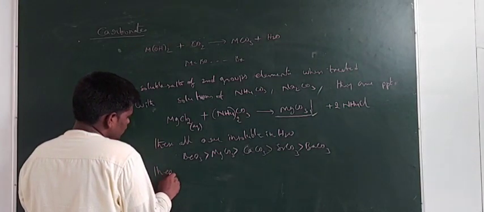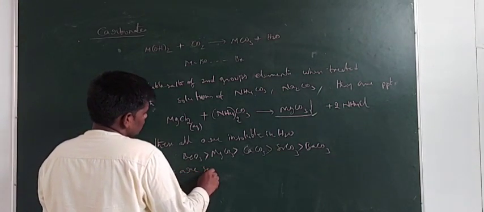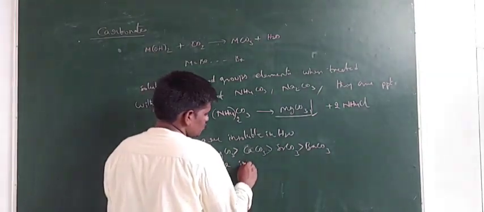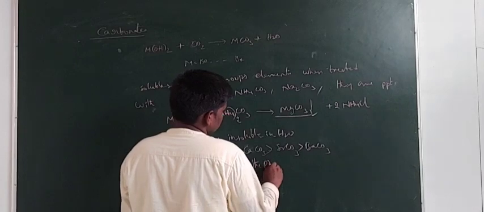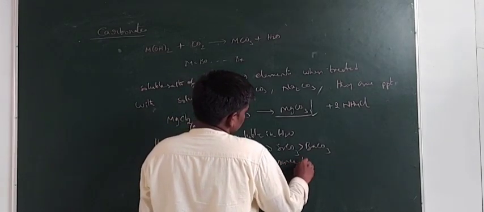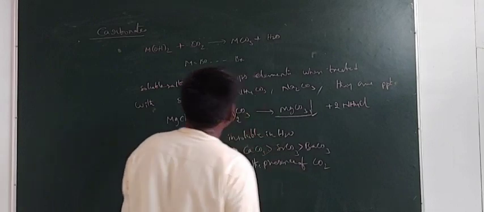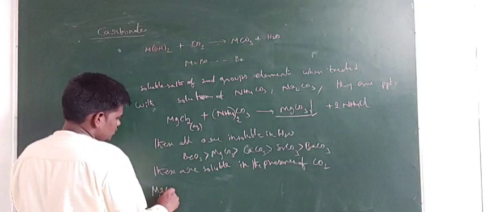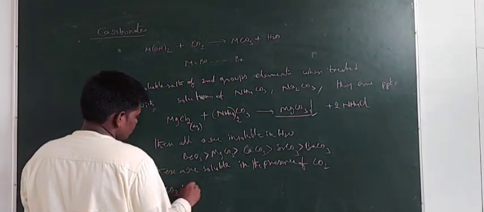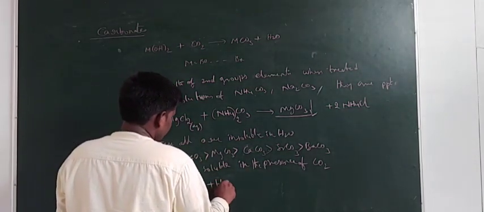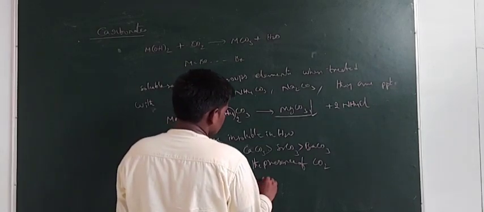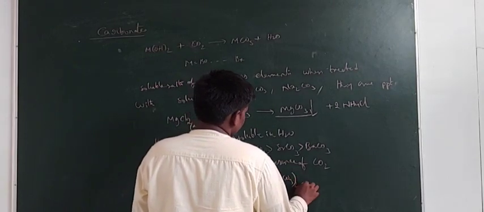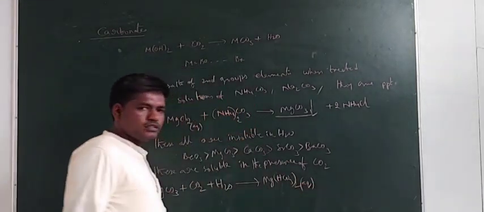These are soluble in the presence of carbon dioxide. For example, when MgCO3 is treated with carbon dioxide and water, it forms the metal bicarbonate, magnesium bicarbonate, which is soluble in water.